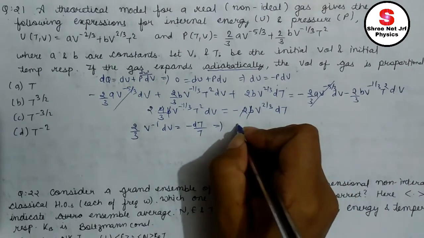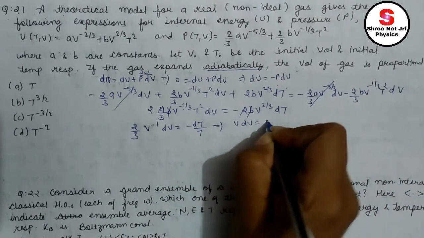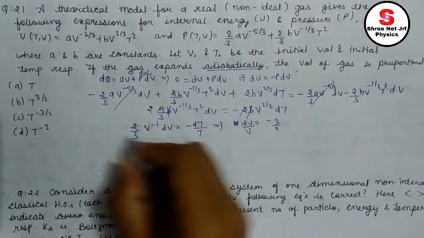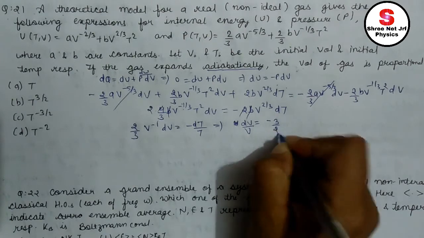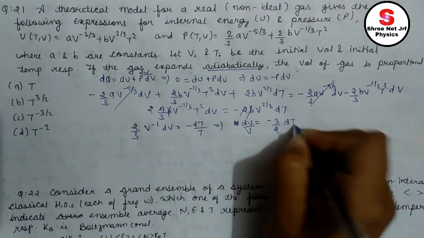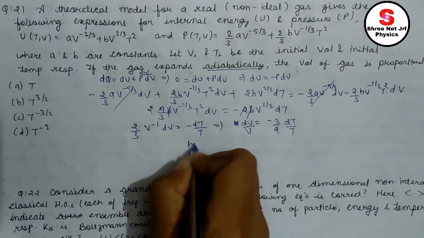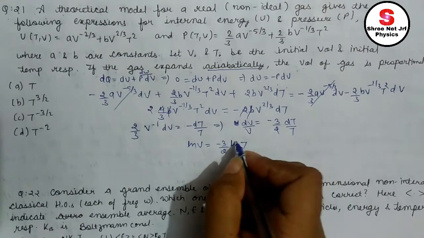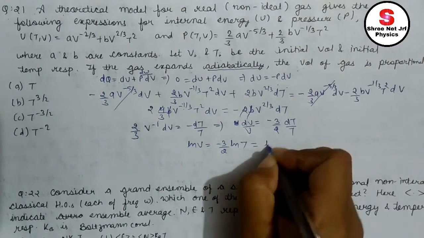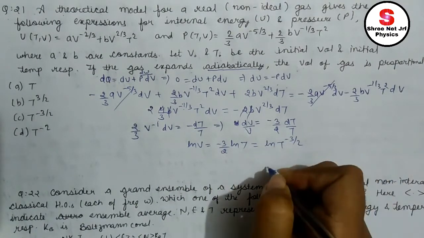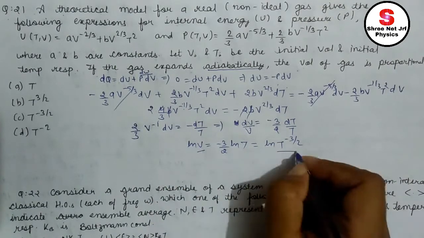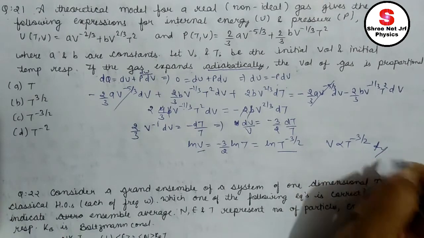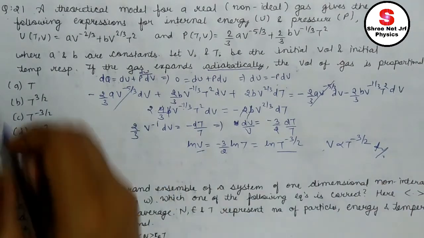Okay, this implies that dv by v equals, if I send it to this side, minus 3 by 2, dt by t. And integrating, ln v equals minus 3 by 2 ln t. We know for the ln function, I can write it as ln t to the power minus 3 by 2. That means how volume is varying with temperature: volume v is proportional to t to the power minus 3 by 2. It is our right answer, so option number C.